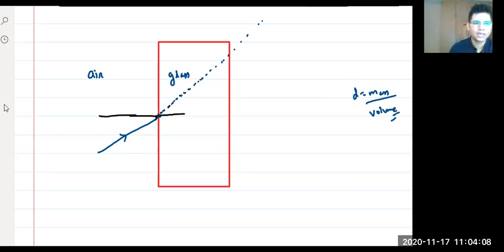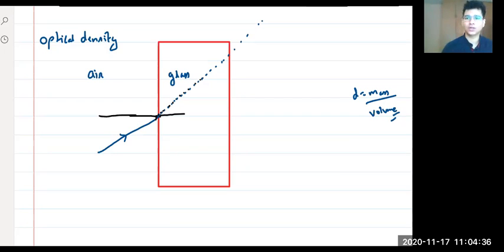Now, in the same way, we have something called optical density. We won't be discussing this term, but if I'm just talking about intuition, not any bookish language, what do you think? Which is denser, air or glass?